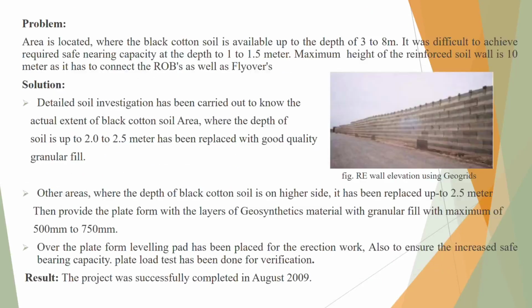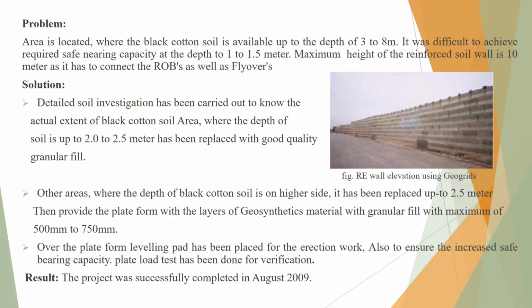The problem faced in this case: the area has black cotton soil up to a depth of 3 to 8 meters. It was difficult to achieve the required safe bearing capacity at a depth of 1 to 1.5 meters. The maximum height of the reinforced soil was 10 meters, as it has to connect the road overbridges as well as flyovers. Solution.